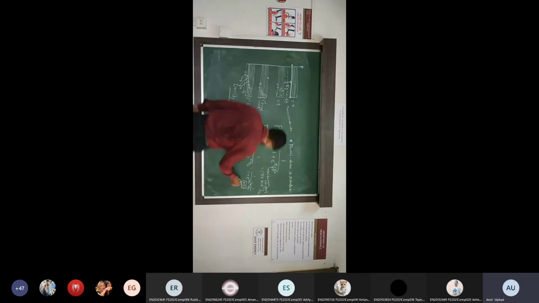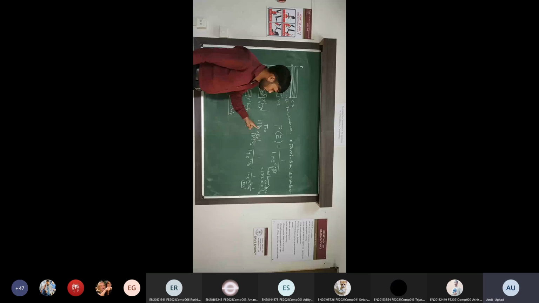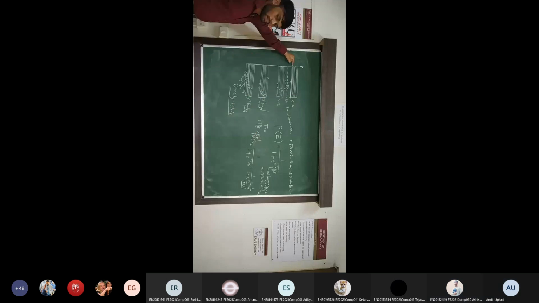What does it indicate? The probability of finding the electron in a particular energy level E, which is greater than the Fermi energy, must equal 0. When the probability is 0, it indicates there should be no electron present. Is it clear, sir? Yes, sir. Others, if there is doubt, you can ask.